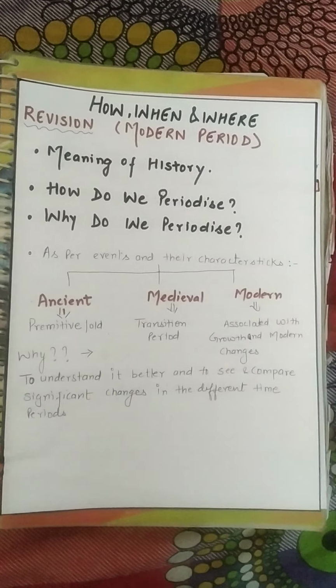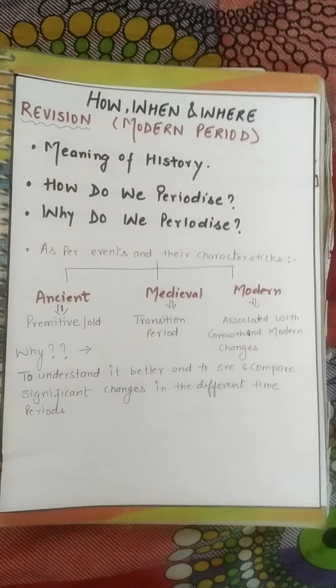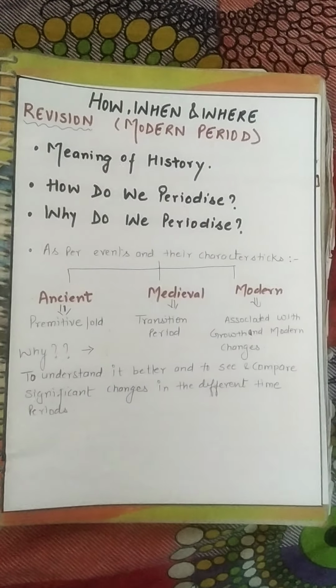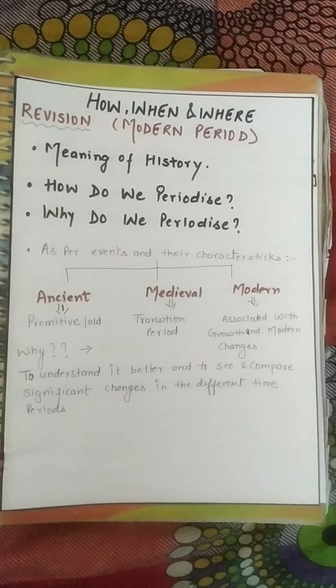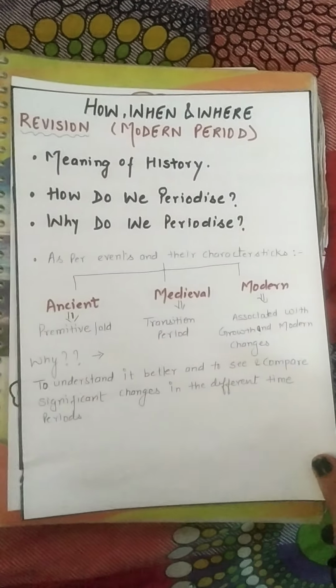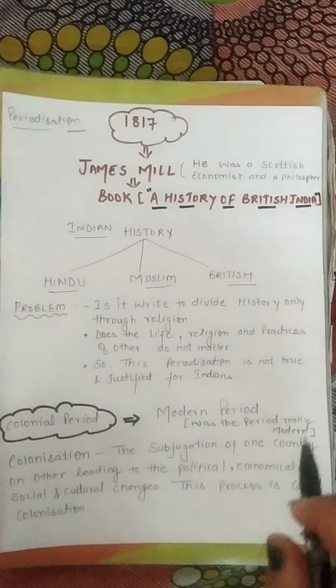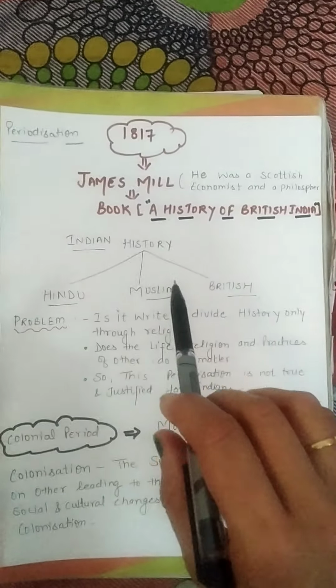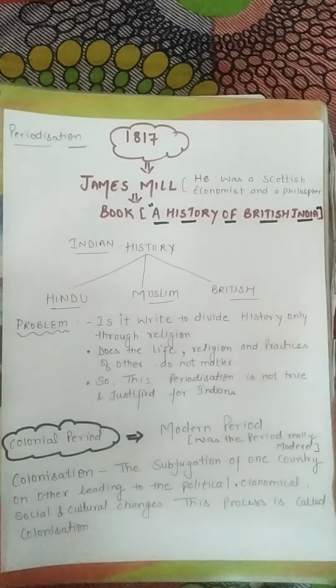In this modern period, we studied that the modern period began in the 18th century with the coming of European powers. So what happened then? In 1817, there was a philosopher, James Mill. He wrote a book, A History of British India.